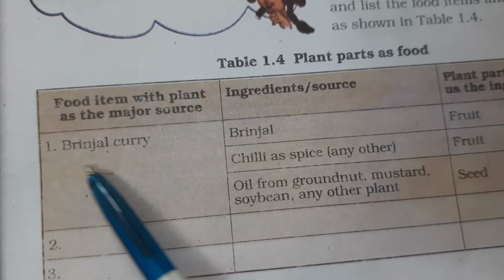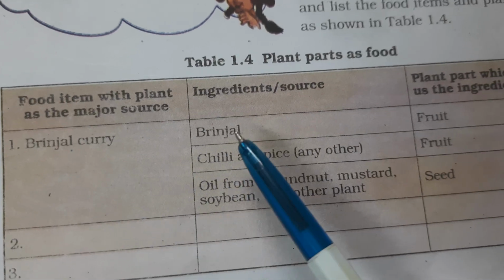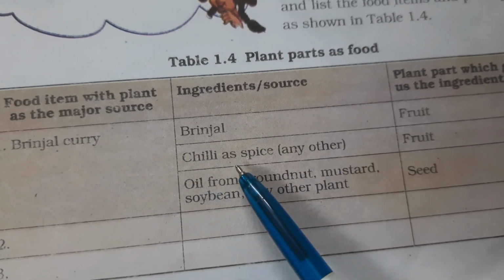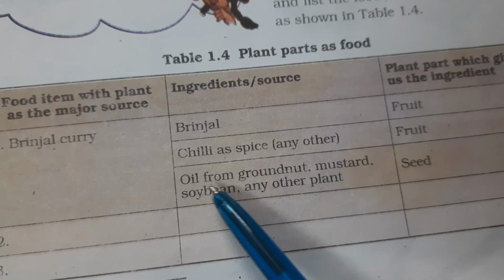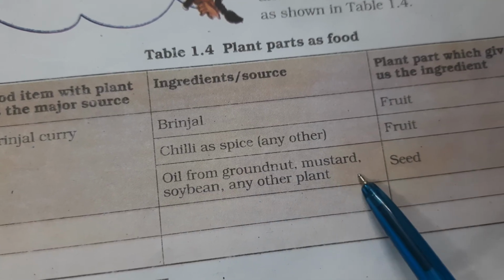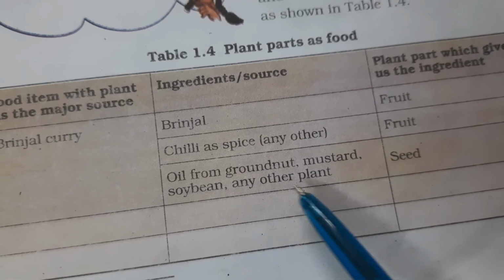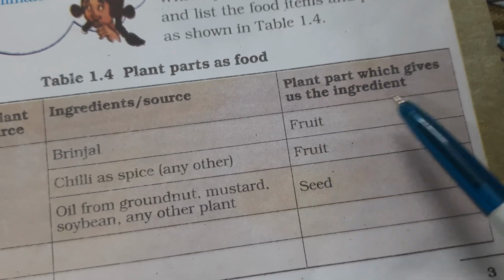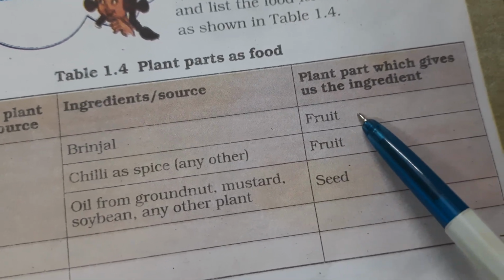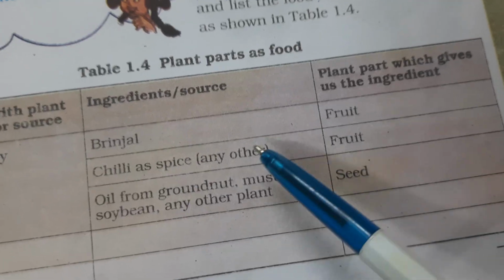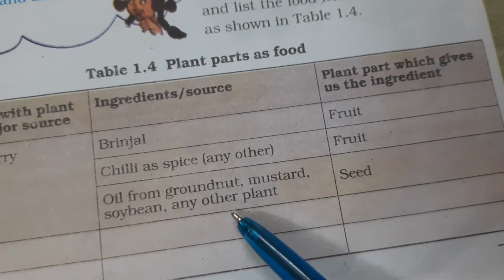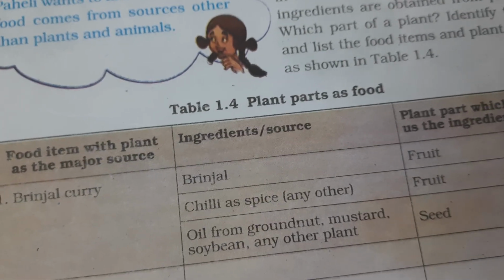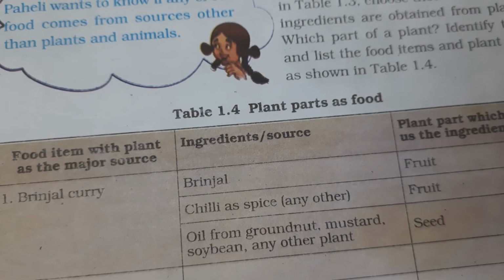First, brinjal curry. Brinjal curry, main ingredient brinjal. Second, chili as spices, any others. Oil from groundnut, mustard, soybean, any other plant. Now, the part which gives us the ingredients. First, fruit. Brinjal comes from fruit. Okay, chilies come from fruit, and oil is made from seed. Okay. Now this is our table 1.4.